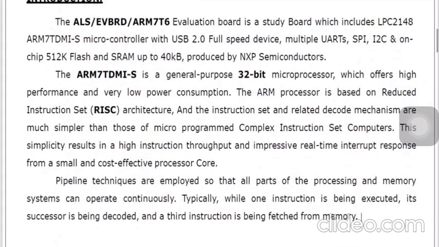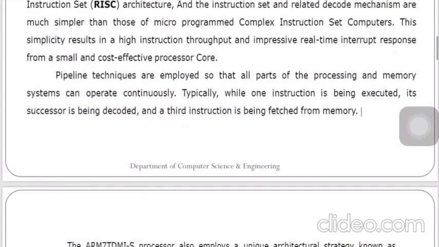Performance is high. We know that ARM7 also supports pipelining, a 3-stage pipeline, which we have also studied. The pipelining techniques are employed so that all parts of the processing and memory systems can operate continuously. Typically, while one instruction is being executed, its successor is being decoded and the third instruction is being fetched from memory. So that is fetch, decode and execute, the 3-stage pipelining it supports. We have already studied this. So that is the advantage of ARM7.